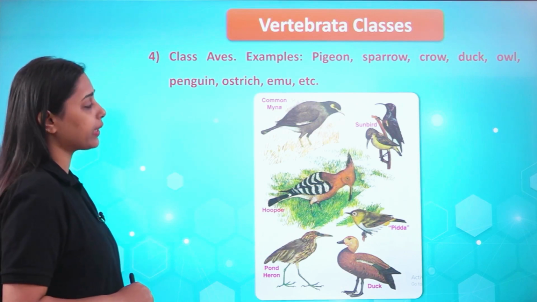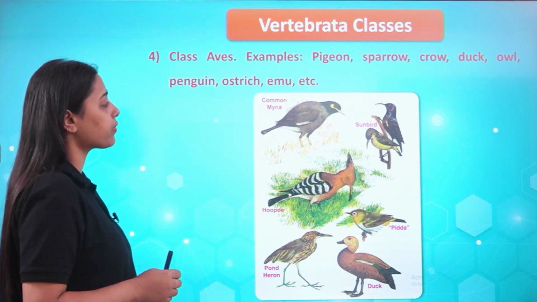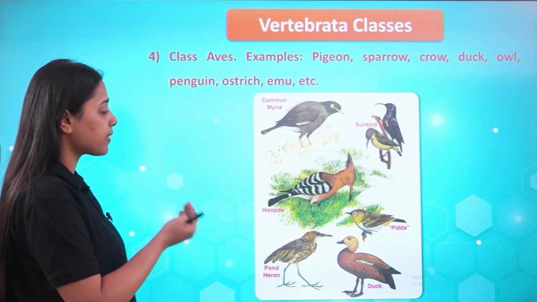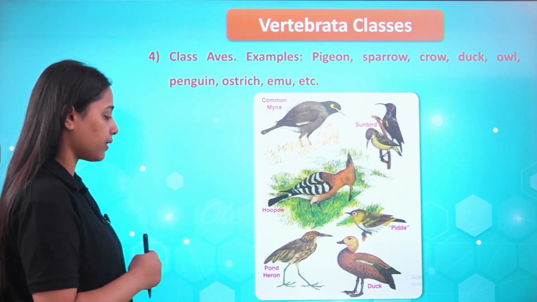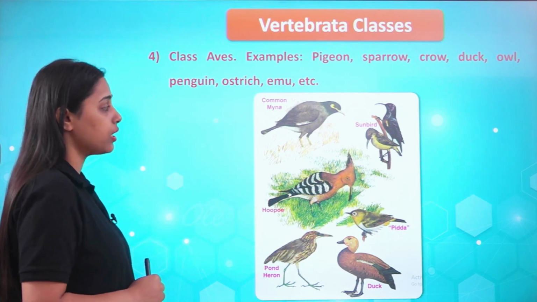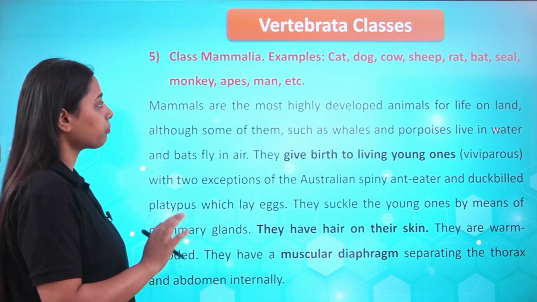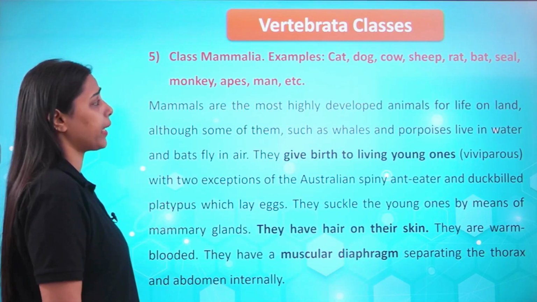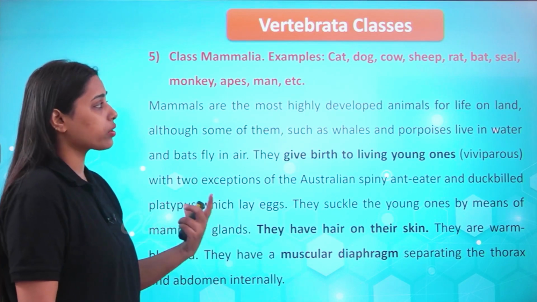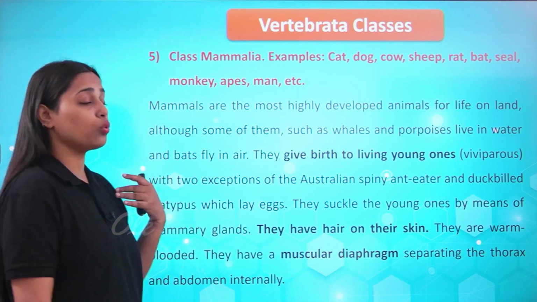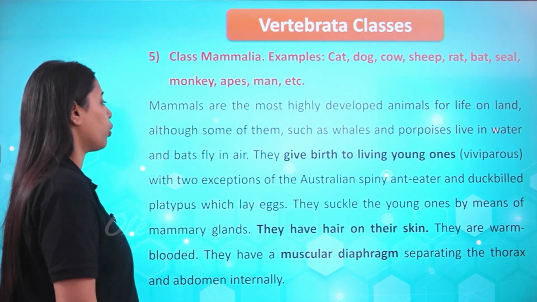These are the diagrammatic representations of some common bird examples. Common myna is there, sunbird is there, hoopoe is there, pied kingfisher, duck, pond heron is there. So many birds are shown here. Then the next class, Mammalia. Examples: cat, dog, cow, sheep, rat, bat, seal, humans, monkey, all are included in that.